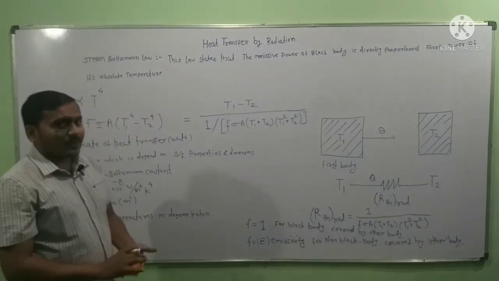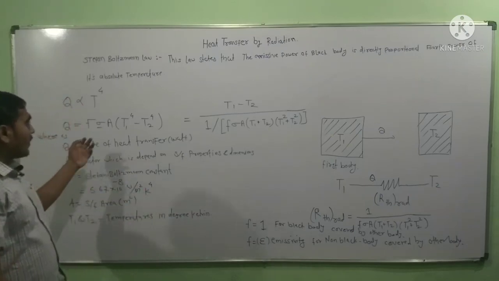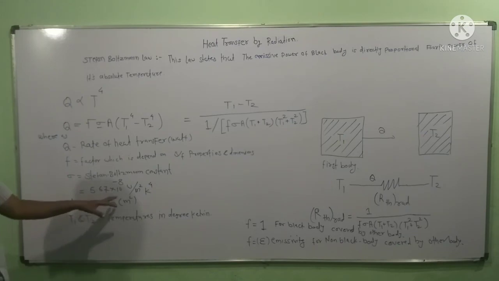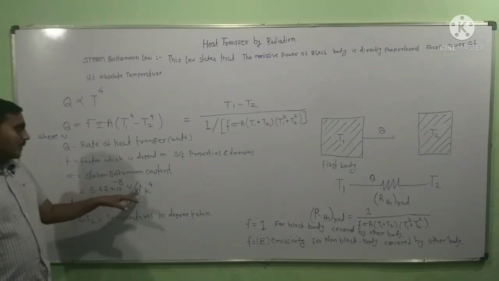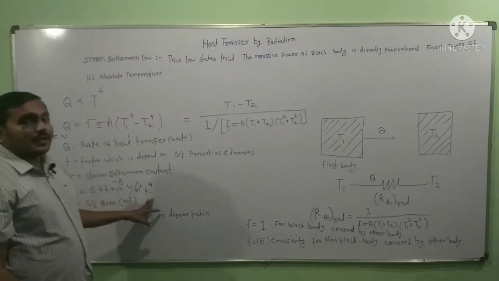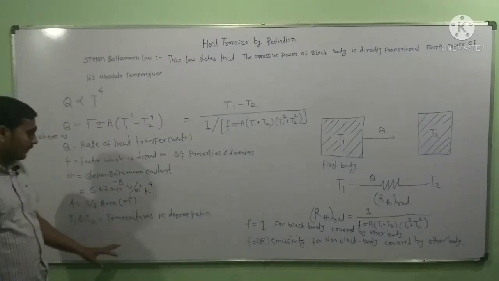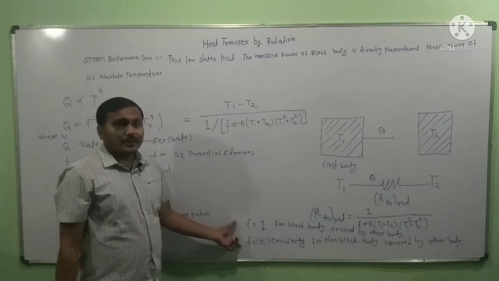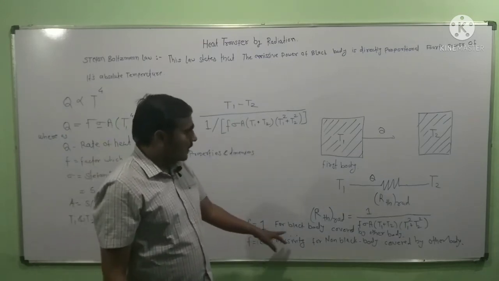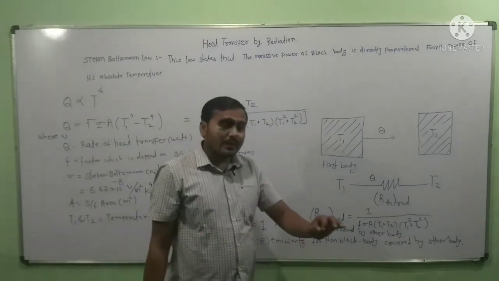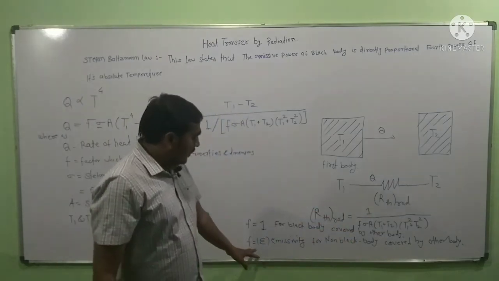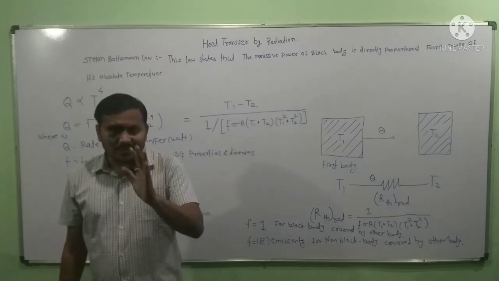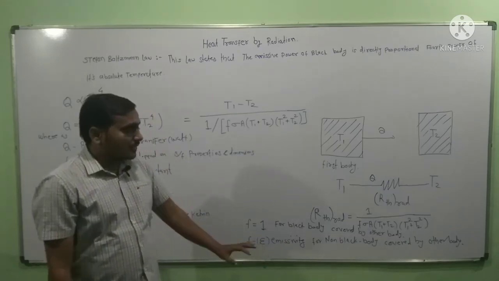You have to keep in mind the Stefan-Boltzmann constant and its value, 5.67 into 10 raised to power minus 8 watt per meter square degree Kelvin raised to power 4. And you have to keep these factors: the value of F is 1 if the black body is covered by another body, and F equals emissivity otherwise; whatever value of emissivity is given in the numerical statement, you have to use that. Thank you.